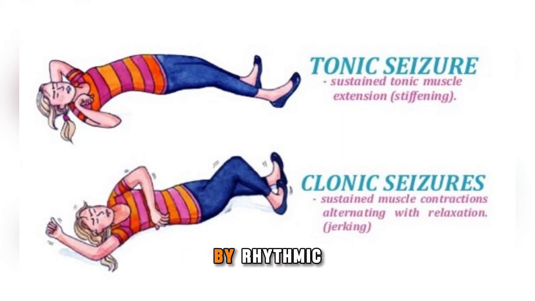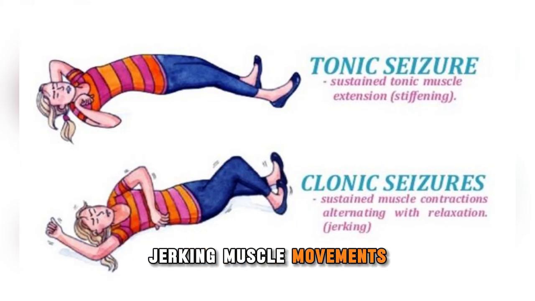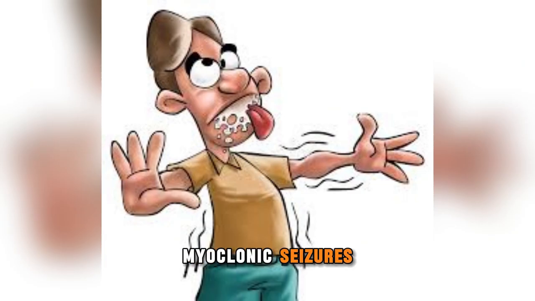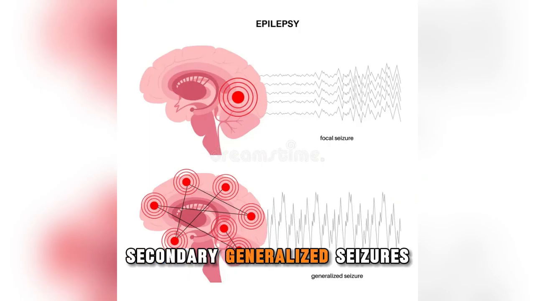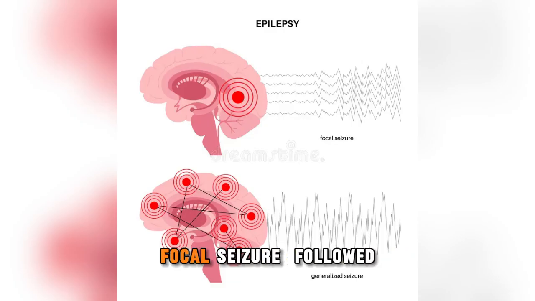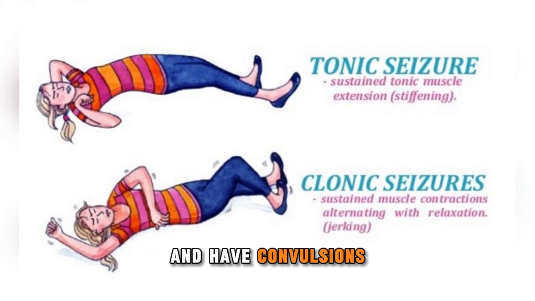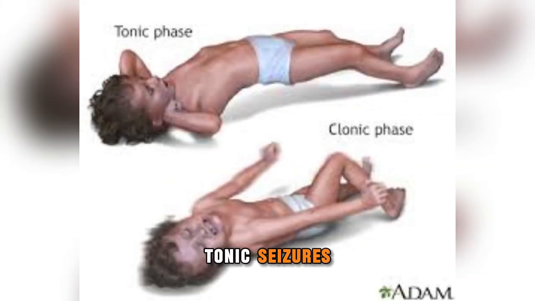It is characterized by rhythmic, jerking muscle movements, typically affecting the arms and legs. Myoclonic seizures: these involve a quick jerk or twitch that affects one muscle or a group of connected muscles. Secondary generalized seizures: you have a focal seizure followed by a generalized seizure. Tonic-clonic seizures: your muscles stiffen, you lose consciousness, and have convulsions. Tonic seizures: you pass out and your muscles tighten up, but you don't have convulsions.